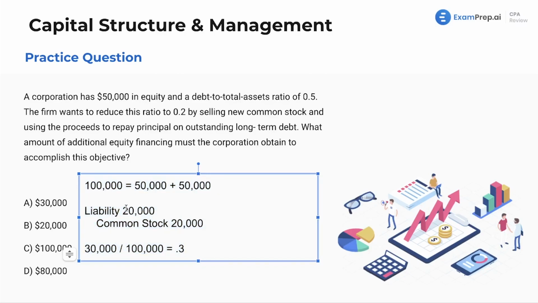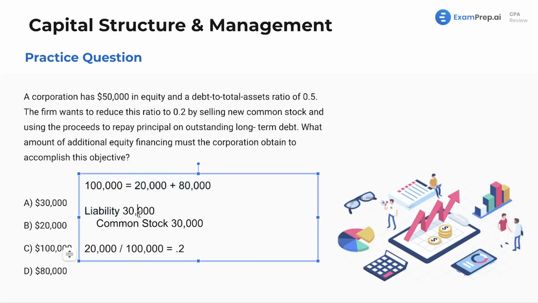We are going to do this journal entry. This is our journal entry right here. Reducing liability by 30 and increasing equity by 30. And that gives us our final answer of 0.2. And these numbers are adjusted. We now have 100 of assets. We now have total liabilities of 20. And we would have increased common stock by 30, which is 80. Sums up to 100. Double check your math, right?